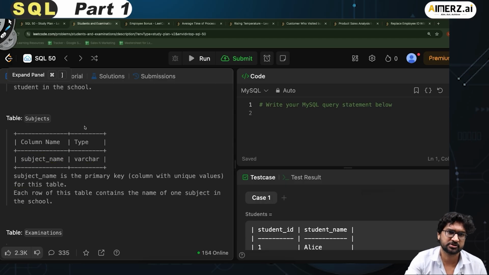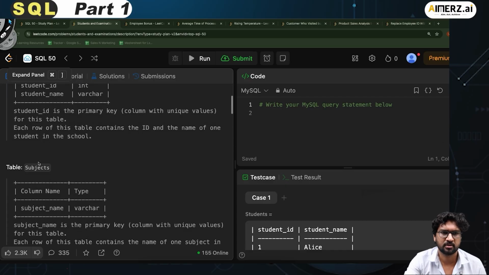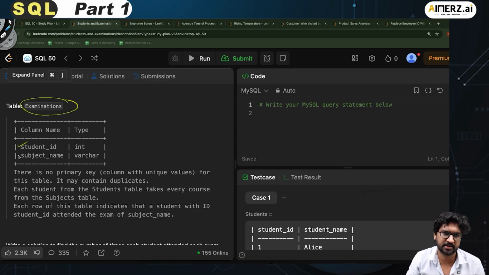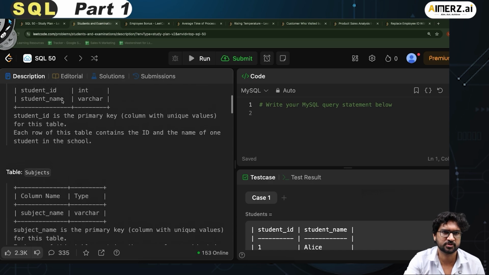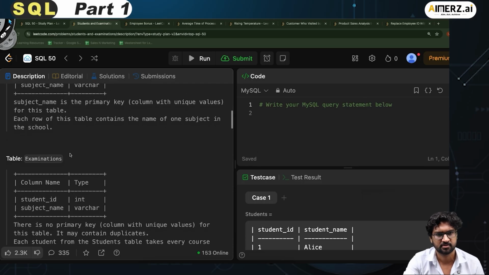Then I have one more table, which is examination. So I have the subject table, I have the student table, and then I also have an examination table. Okay. And in the examination table, I have the student and the subject mapping. Then I have the student details, which is student and student name. And then I have the subject details.